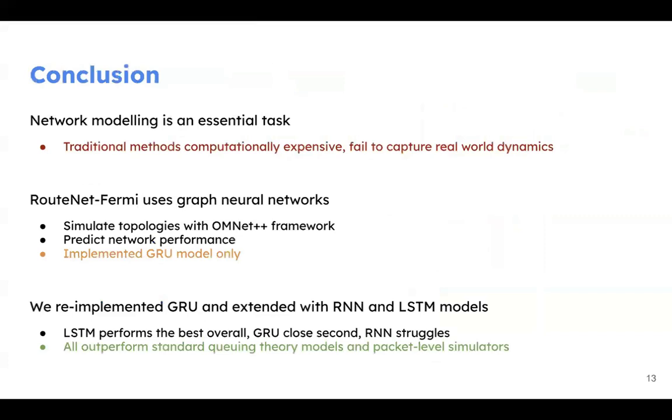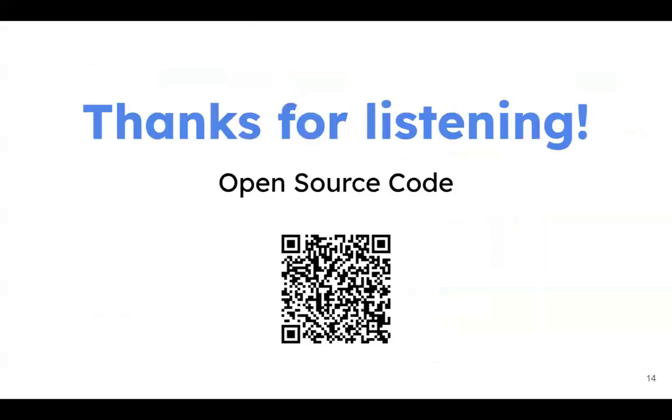In conclusion, network modeling usually has traditional methods which are computationally expensive, and RouteNet-Fermi uses graph neural networks to predict network performance like delay, jitter, and packet losses. They only implemented the GRU model. However, we re-implemented the GRU model and extended it with RNN and LSTM models, and saw that the LSTM model had the best performance. Thanks for listening.